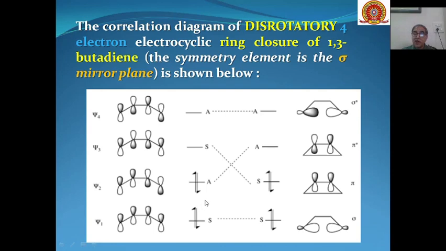And here the ground state is not correlating with the ground state of the product, whereas the first excited state of the reactant is correlating with the first excited state of the products. Hence, disrotatory closure will be a photochemical process, because the ground state is not correlating with the ground state of the products.